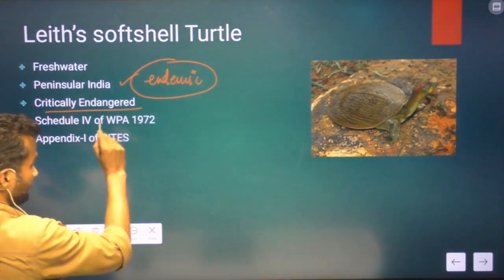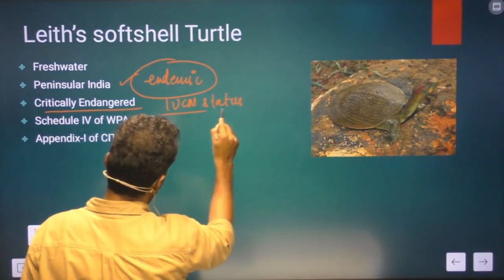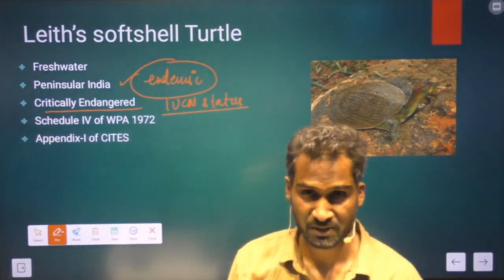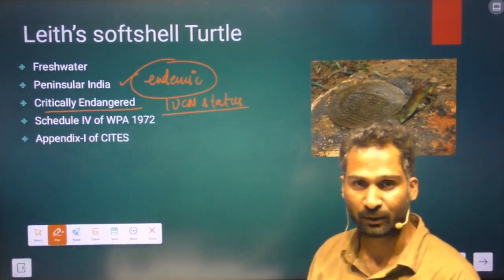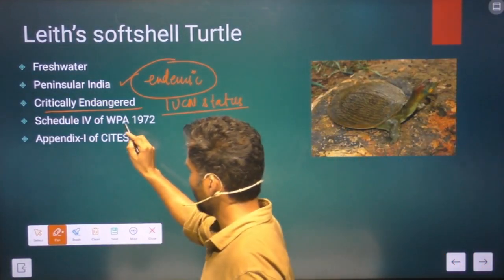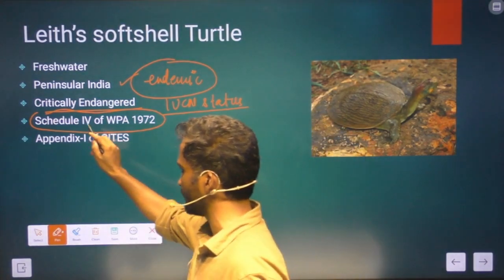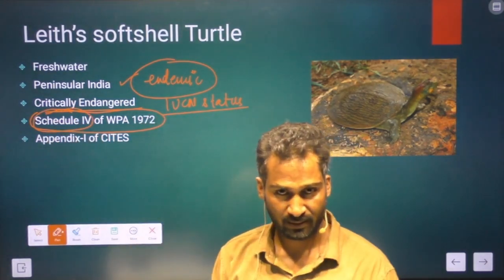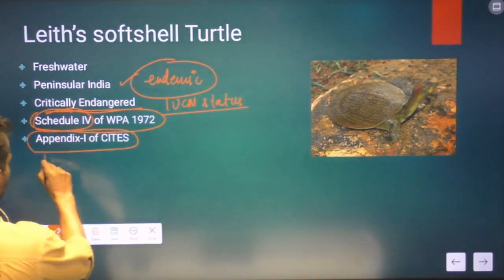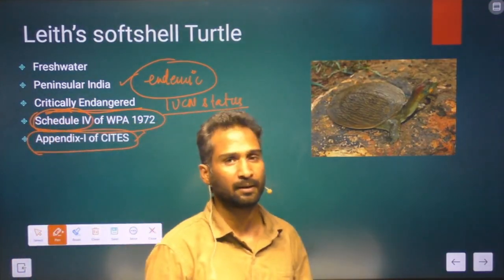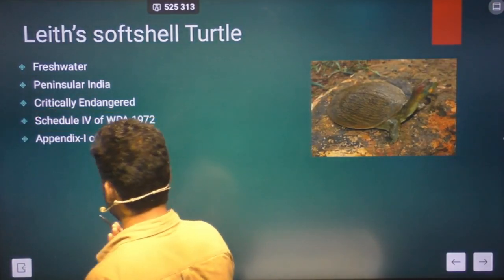Then their IUCN status is critically endangered. So this is the species which is highly threatened, and that is why it was put into Appendix 1. Then under the Wildlife Protection Act of 1972, it is under Schedule 4, where hunting and poaching is prohibited. And then, as I already said, it was in the news that it is to be included into Appendix 1 of CITES. Okay.